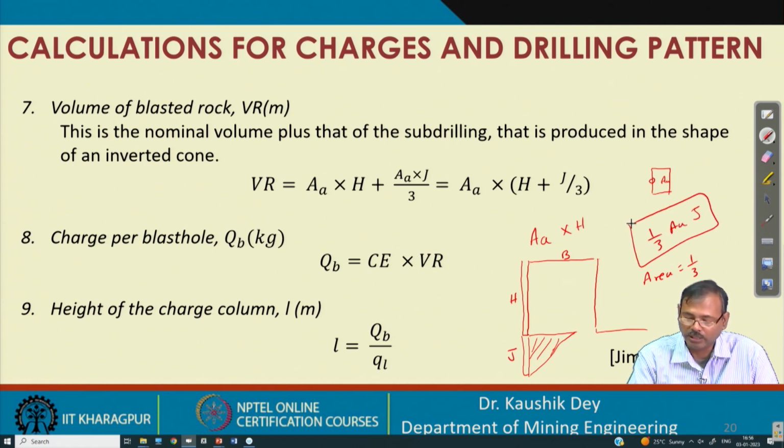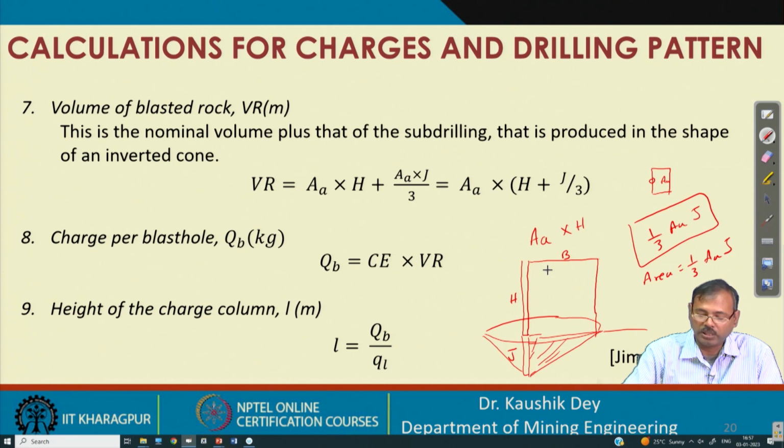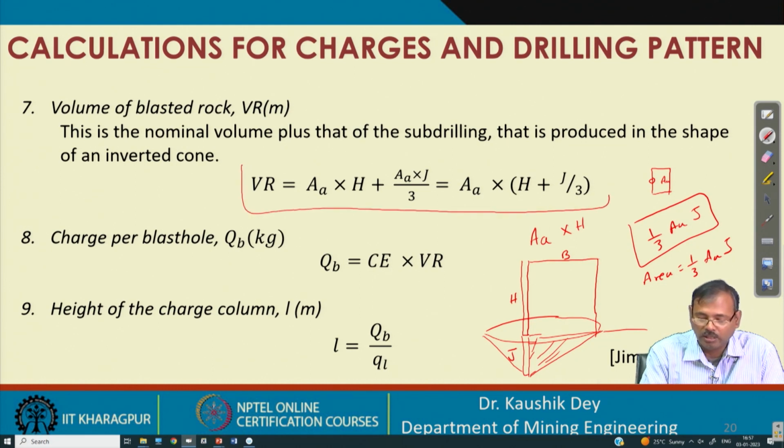AAJ is basically the cone we are considering here. This is the cone we are considering, and actually this will go up to this one. So this cone, one third of AAJ is the portion for the subdrilling, and the rest is the AAJ. With these considerations, this volume is obtained.